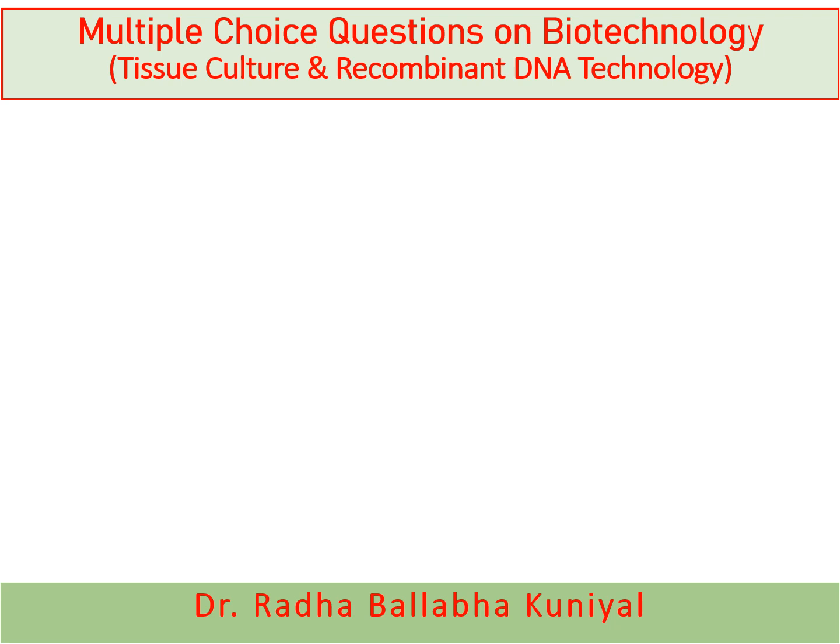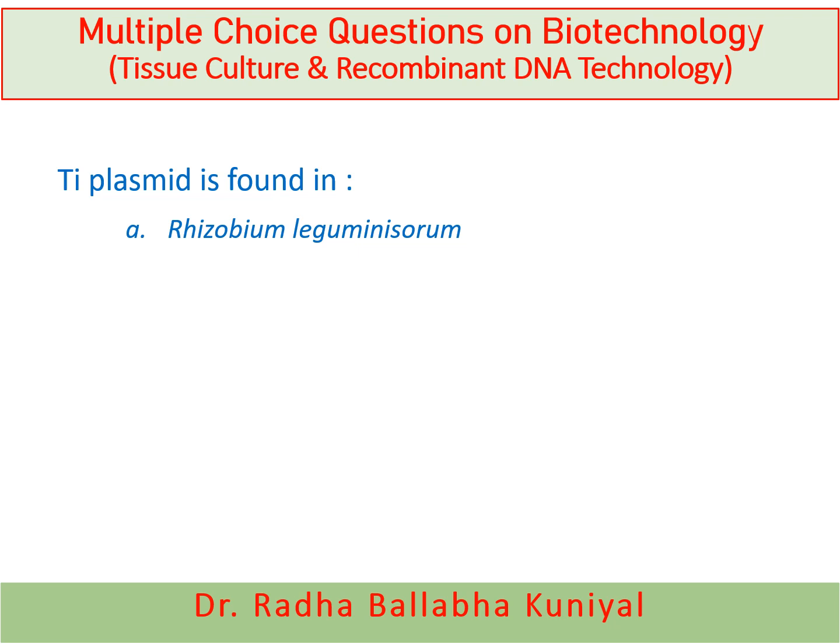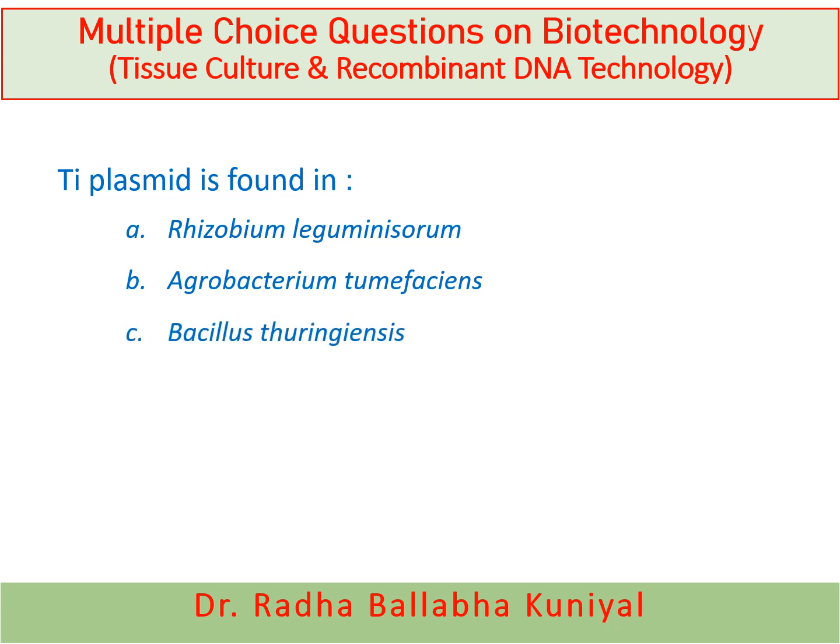Now the next question is, Ti plasmid is found in Rhizobium leguminosarum, Agrobacterium tumefaciens, Bacillus thuringiensis, or Bacteriophage? And here the correct answer is Agrobacterium tumefaciens. Ti plasmid refers to a type of plasmid that allows Agrobacterium tumefaciens to infect plants and produces a crown gall tumor in plants.